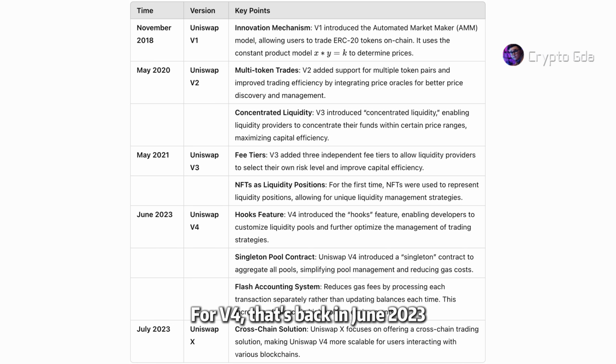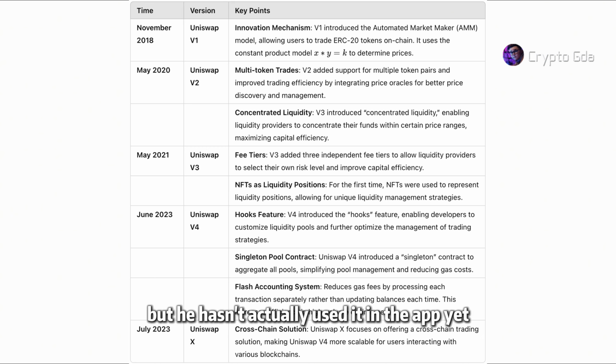For V4, that's back in June 2023. I'll just save it for later. It's been over a year already. He added a feature for making hooks, but he hasn't actually used it in the app yet.